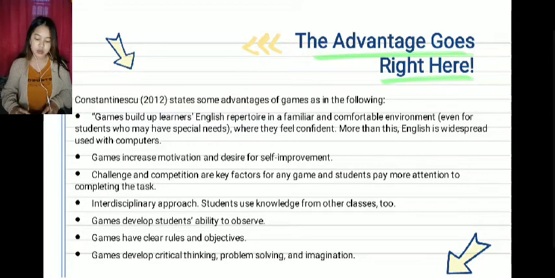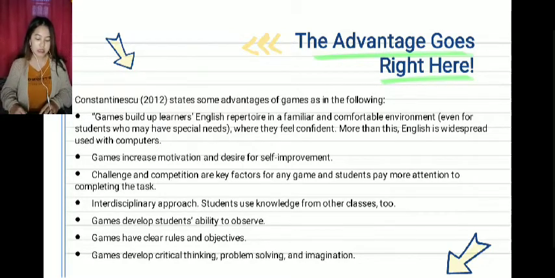The advantages of using games in developing English also include: games build children's English rapport in a familiar and comfortable environment, even for students who may have special needs, where they feel confident.